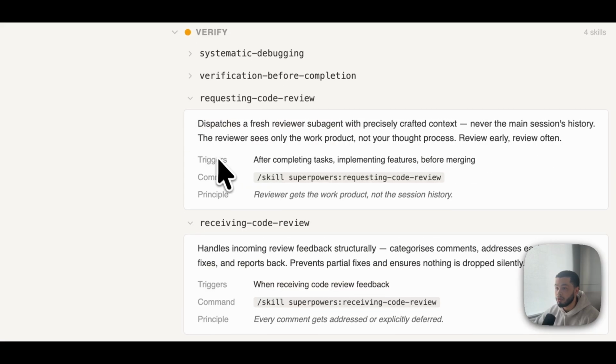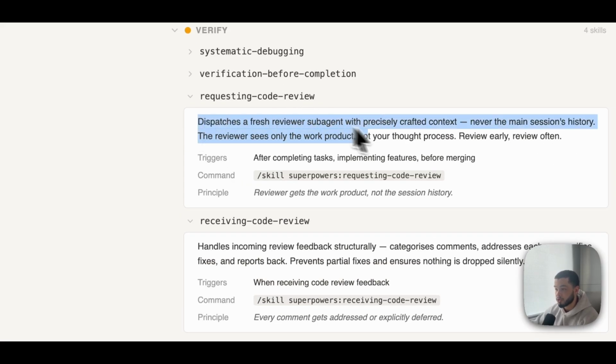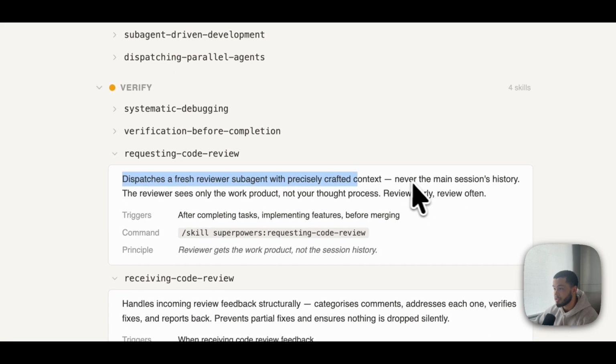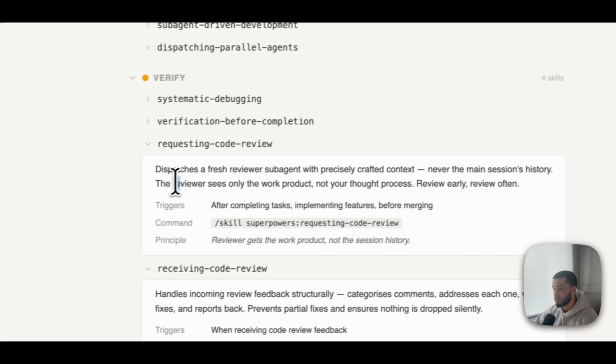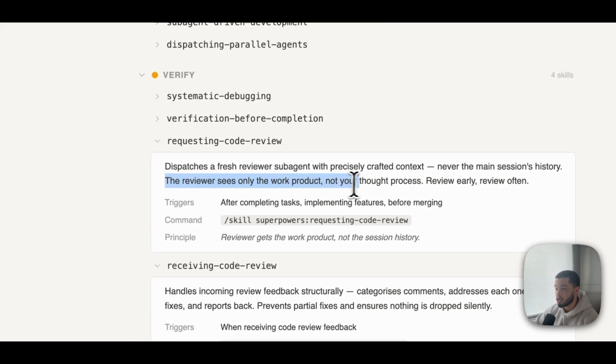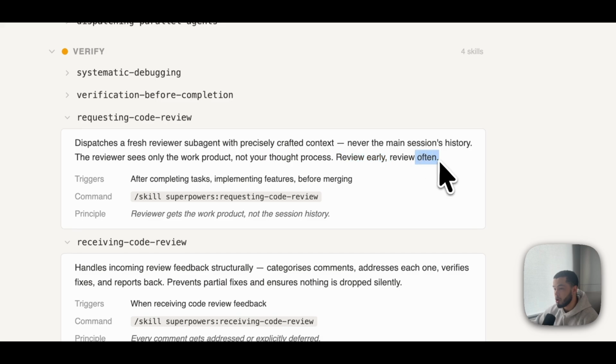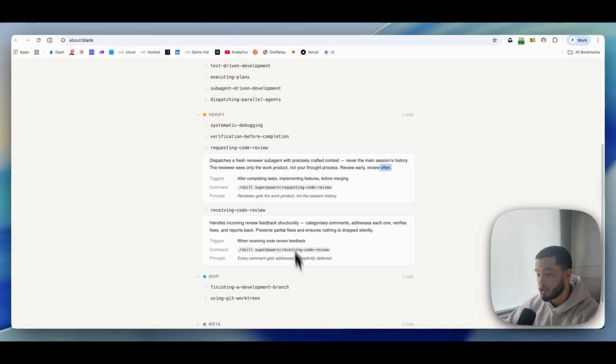The requesting code review over here dispatches a fresh reviewer sub-agent with precisely crafted context, never the main session's history. The reviewer sees only the work product, not your thought process. Review early and review often. So this skill is meant to look at your code and see, is this the actual correct code?